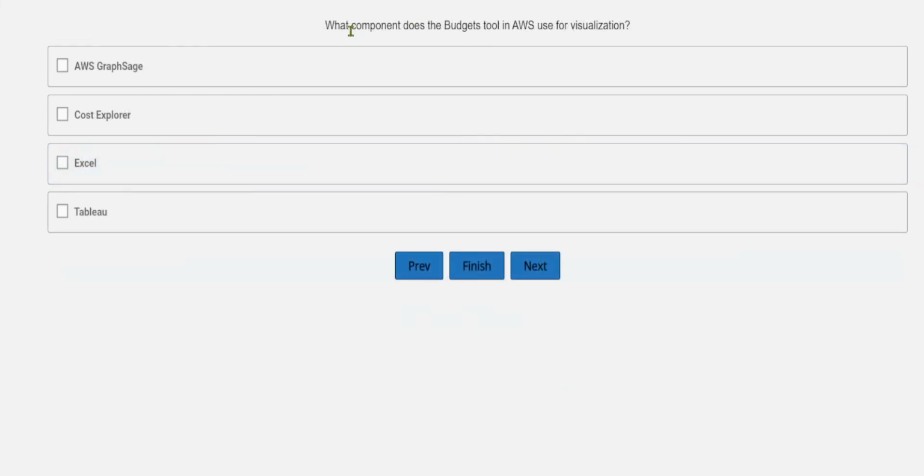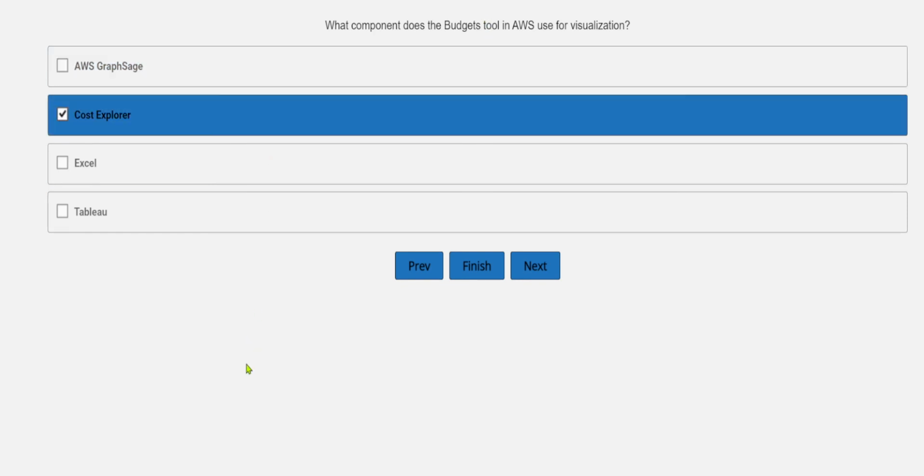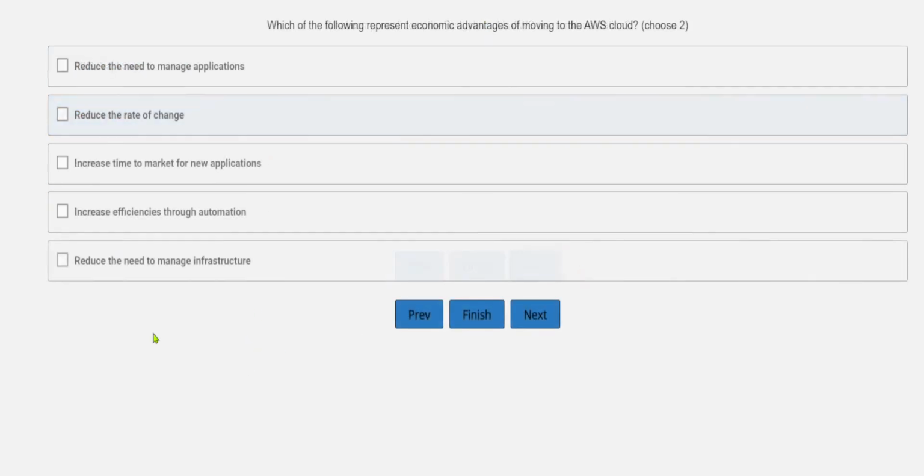Moving to the next question, what component does the budget tool in AWS use for visualization? So obviously we can see it is about the budget tool. What are the options available over here? Let's see. One option is AWS Graph, SageMaker, Cost Explorer, and Excel and Tableau. As we are talking about the budget, Cost Explorer is the most suitable option over here.